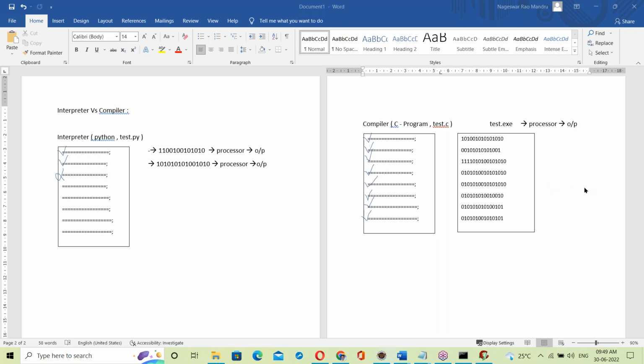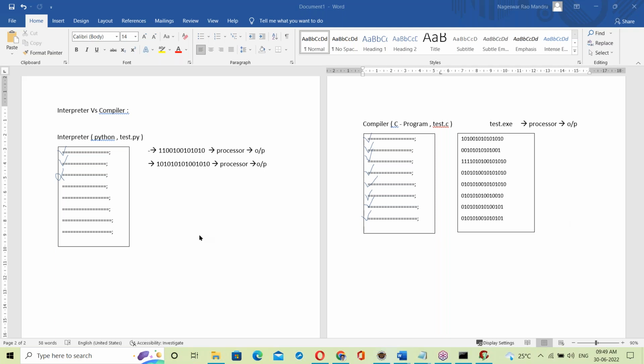Kavita, interpreter checks line by line. Yes, the interpreter goes step by step through the flow, whether a statement is an error or not, it doesn't matter. At execution time, it will find the error.